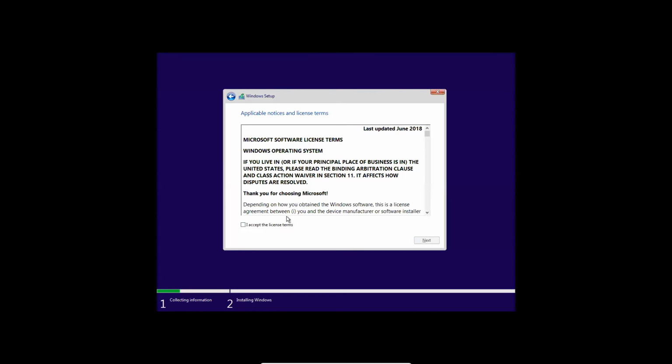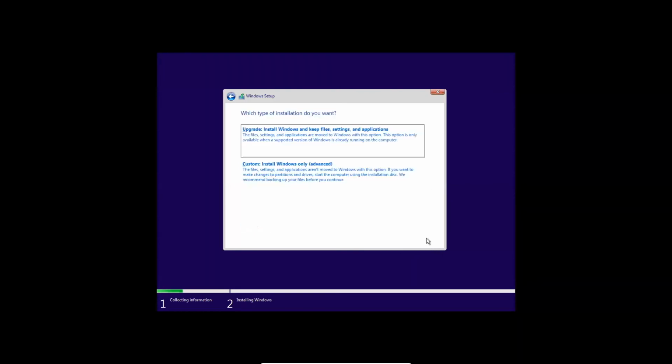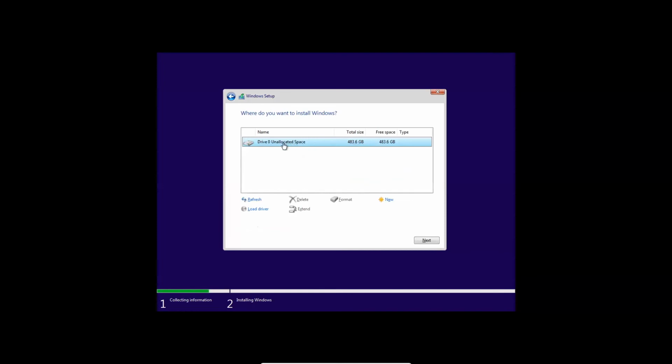Here you have to accept the license terms and press next. And here you have to select custom install Windows only, the advanced mode. Select this one, and here you can see your hard drive available. Mine has a 512 hard drive. Now its capacity is mentioned as 483.6.